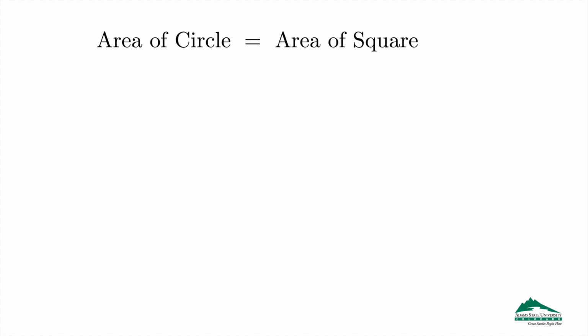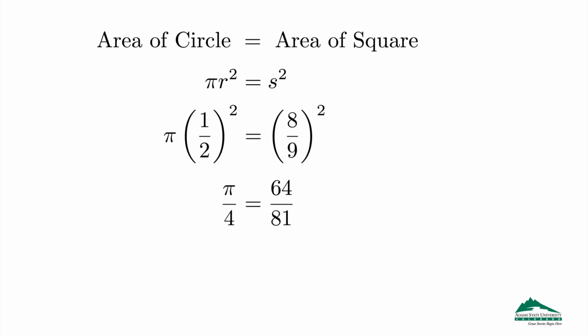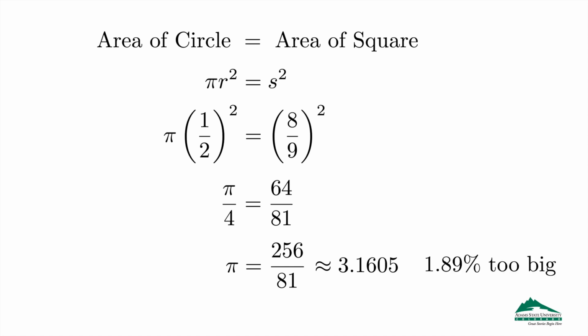If we assume a diameter of 1 and compare the modern formula for the area of a circle to the square described by these instructions, we can solve for pi over 4, then for pi itself, to see that the Egyptian scribe was effectively using a value of 256 over 81 for pi, which in decimal looks pretty close to 3.1605, which is a scant 1.89% too large and not too shabby for nearly 5,000 years ago.